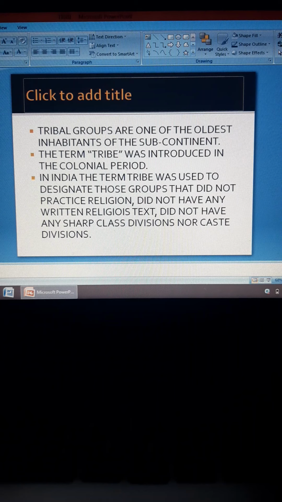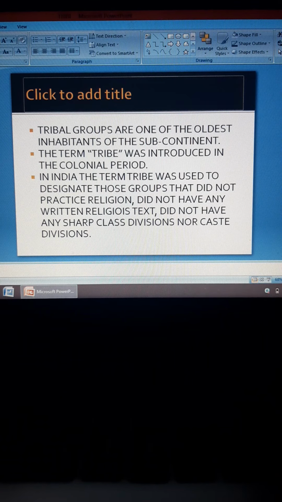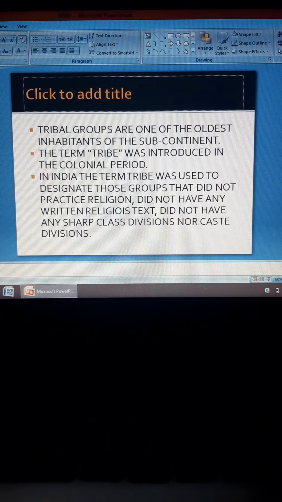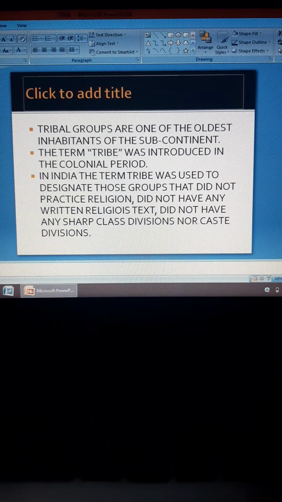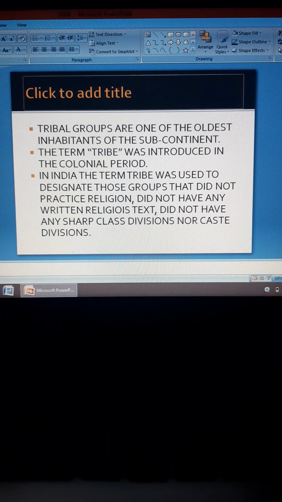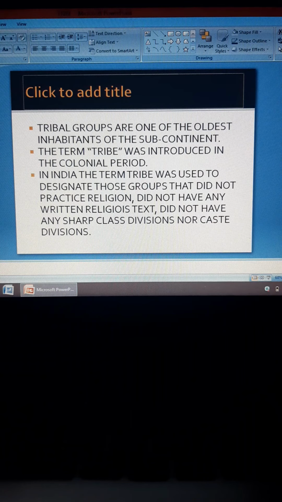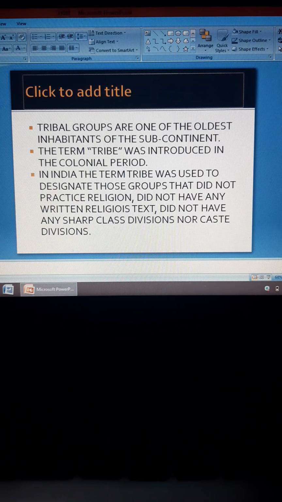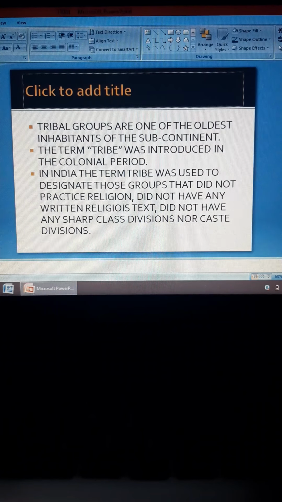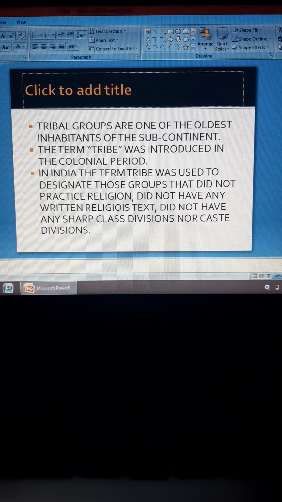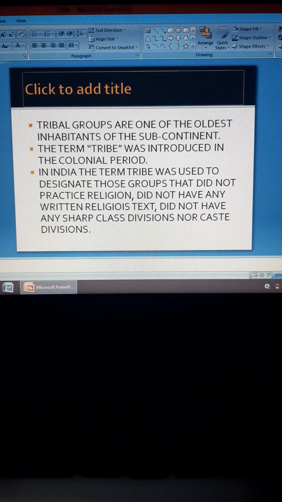The term tribe was introduced in the colonial period. So the term tribe was for the first time used during the British rule, when India was under the Britishers. In India, the term tribe was used to designate those groups that did not practice religion, did not have any written religious text, and did not have any sharp class or caste divisions.